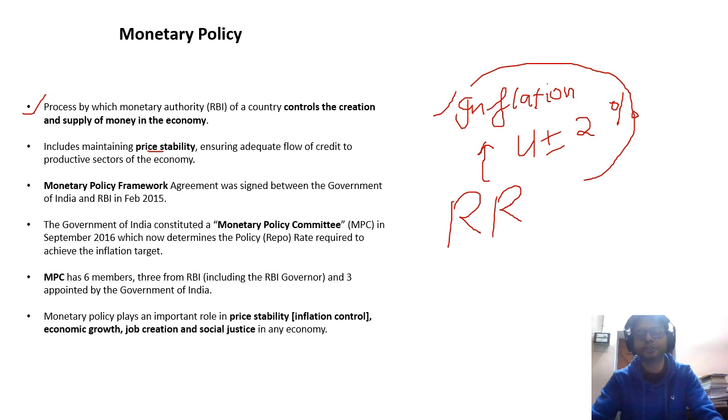So before 2015, what was the scene? This particular repo rate that was used to combat the inflation was directly used by the RBI governor. But now, after 2015, a monetary policy committee was made in September 2016, which is comprised of 6 members: 3 members from RBI, in which the RBI governor and deputy governors are there, and 3 members from the government side, in which eminent persons who have good knowledge of economics or finance are taken.